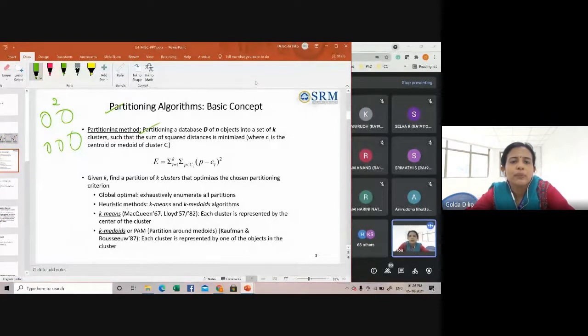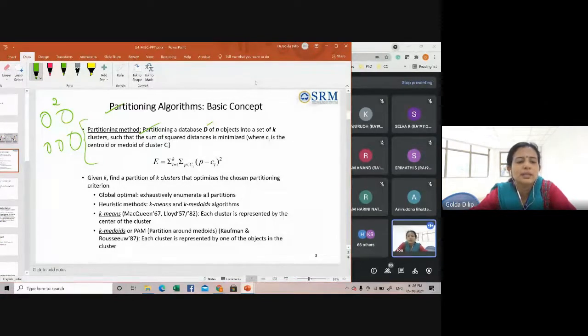You can see here the definition given for a partitioning technique. When you're given a database D of n objects, you divide the objects into k clusters such that the sum of squared distance is minimized.